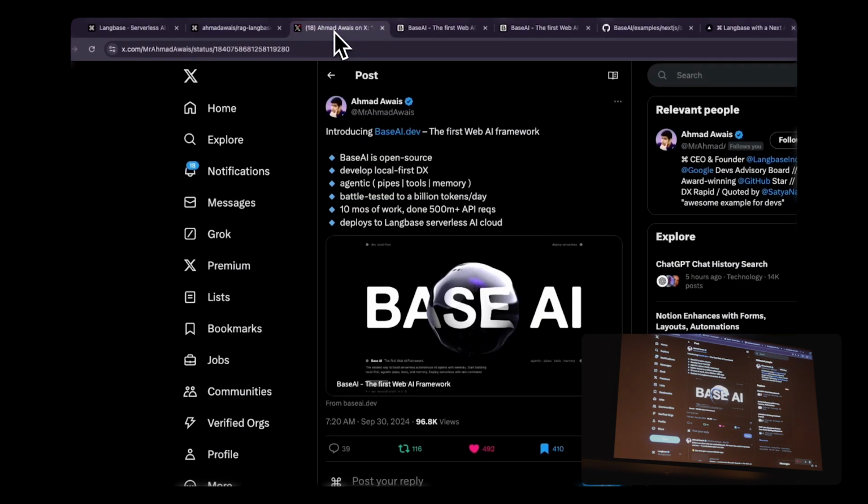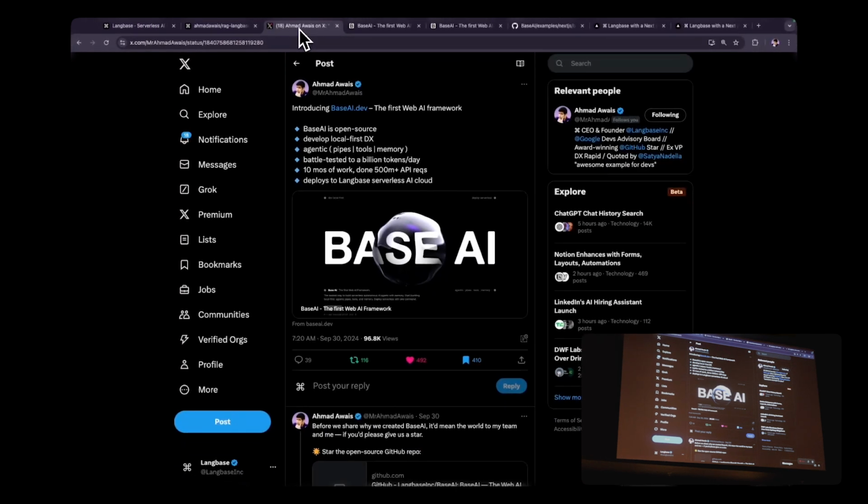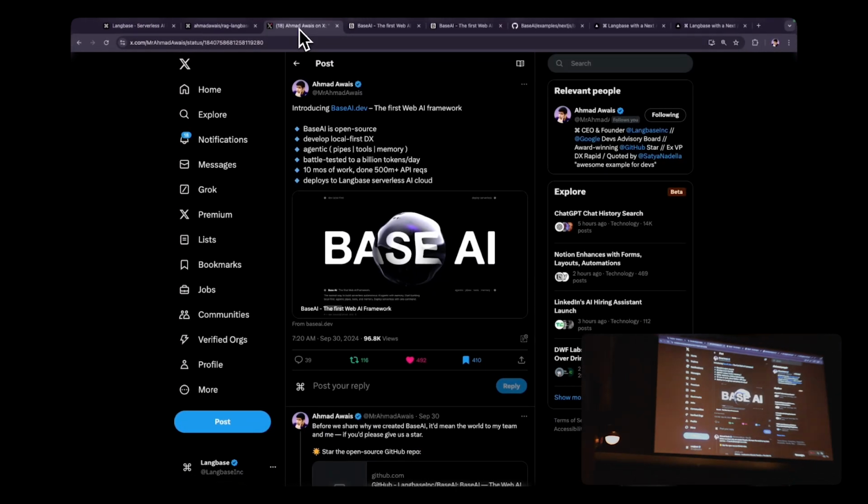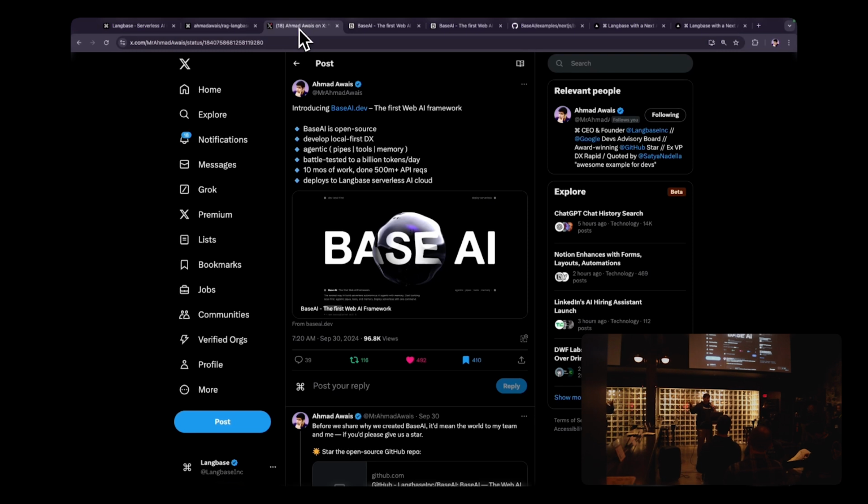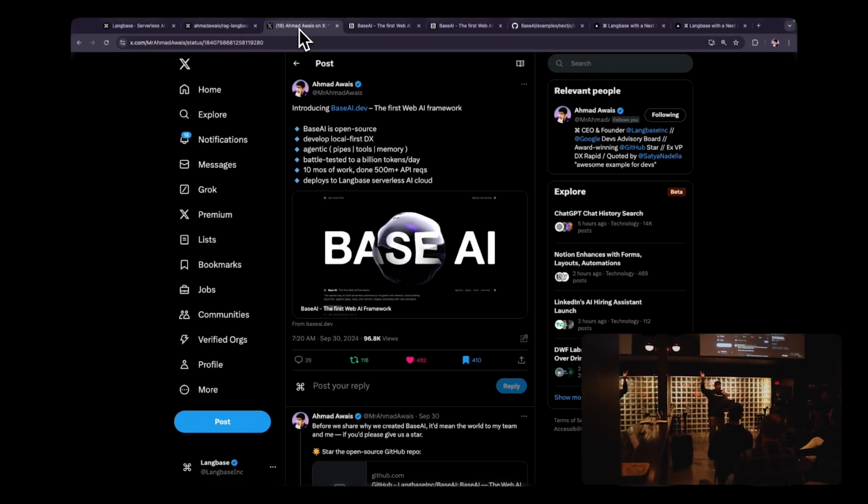So a couple of weeks ago, we open sourced and created a BaseAI framework, which is built for React developers, TypeScript developers. How many people here write JavaScript or ever have written? There you go, right? So we are purpose built for web. You can use Langbase for pretty much any language, but BaseAI is for web, right? And it is completely local. You don't have to download any Dockers or anything. You can use Ollama to create and use with any LLMs in just one command, BaseAI deploy, and all of your agents and memory becomes serverless.